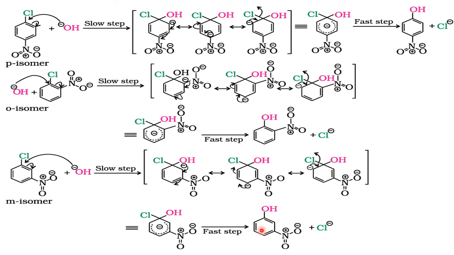So my dear students, I think we understood a lot about the haloarenes, why they are less reactive, especially when fixing the electron withdrawing group on the ortho and the para. In our next session, we will discuss the other two parts of the reactions of haloarenes.